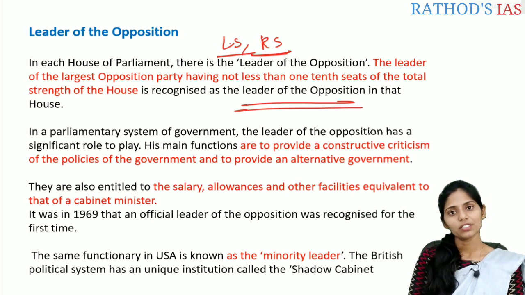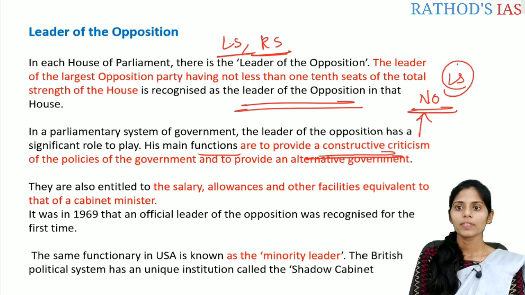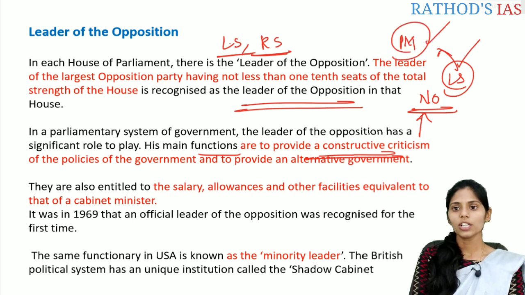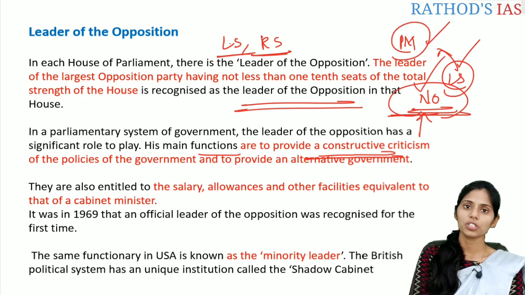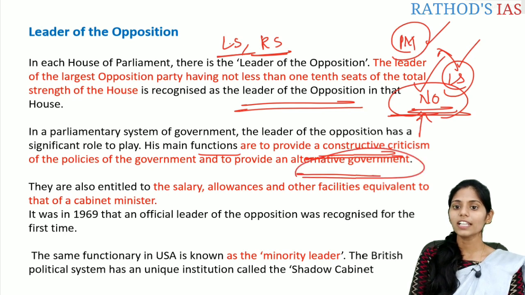What are the important functions played by this leader of opposition? There are some main functions, like to provide constructive criticism of policies of the government and to provide an alternate government. That means whenever there is a loss of confidence, that is, whenever a no confidence motion is passed in the Lok Sabha, then this PM along with his council of ministers should dissolve, right? So in that situation, whenever this no confidence motion is passed in the house, then that government should resign. So at that time, there is always the alternative government present in the house. So this is the important function.